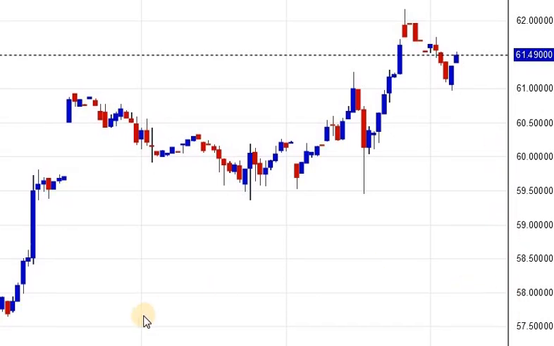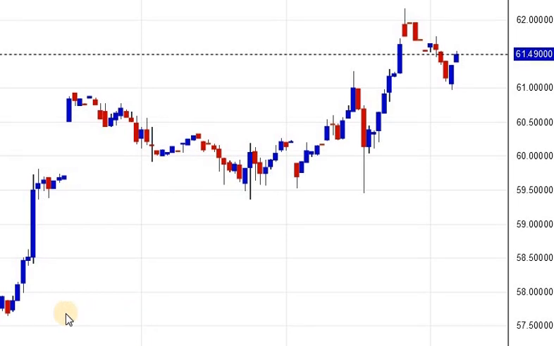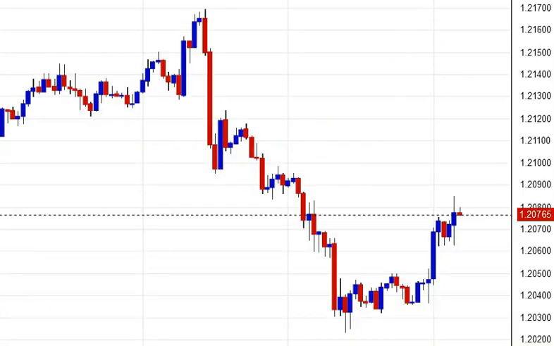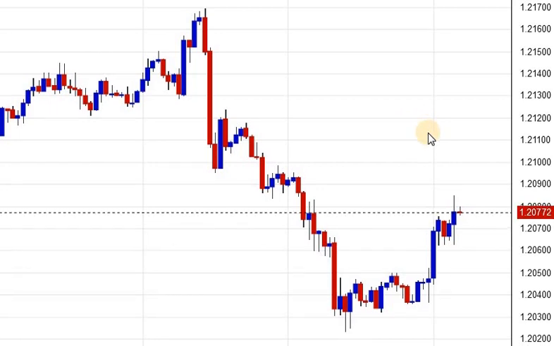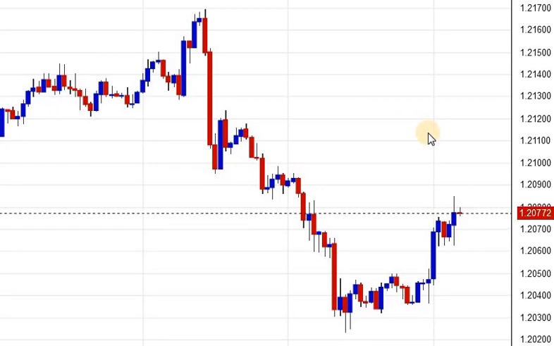Now let's move on to euro. After that we will see Bitcoin. This is euro chart. Currently it is trading 2077. It made high of 2084 and low 2035.